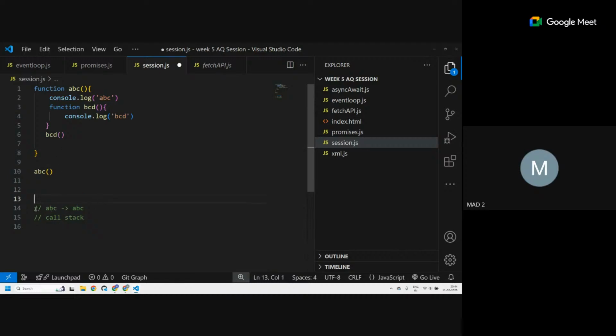Now ABC keeps continuing until it reaches the exit at line number 8, and then the call stack is empty. So functions are executed like a stack. One function executes, and if there's another function, it gets executed over it, and so on. That's why we call it a call stack. Is this okay? Yes, sir. Okay.